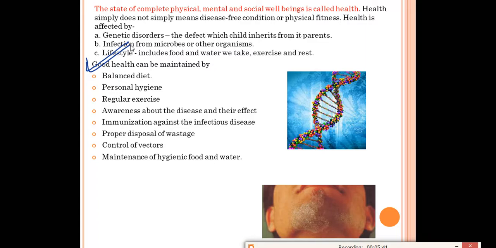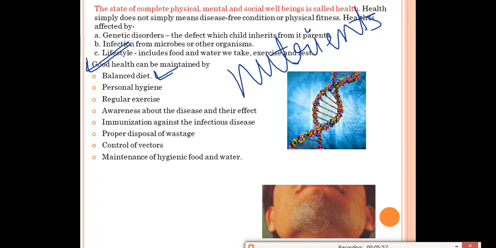The first factor is a balanced diet. What is a balanced diet? A diet in which all the nutrients are present in the correct amount is called a balanced diet. Nutrients means carbohydrates, proteins, fats, vitamins and minerals. All the nutrients should be present in a diet. So we all should eat a balanced diet so that we get proper nutrients. We should not be deficient in any nutrient, and we will not get any diseases either.